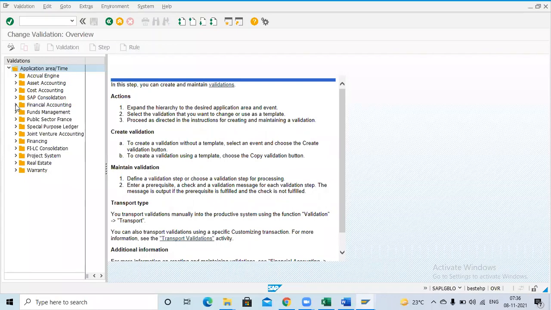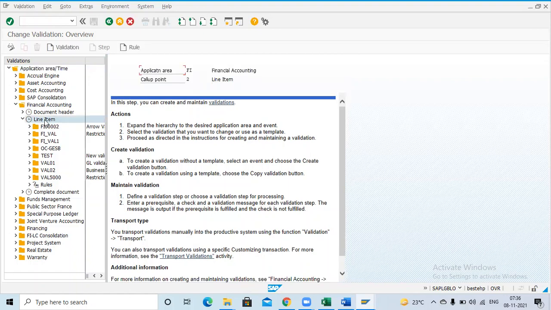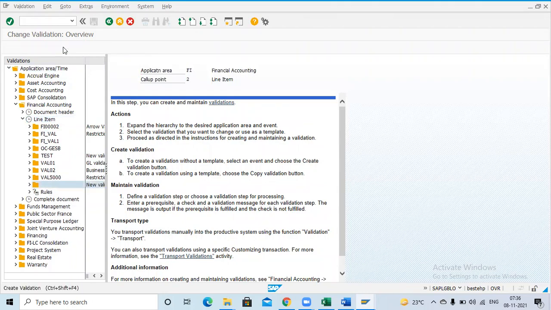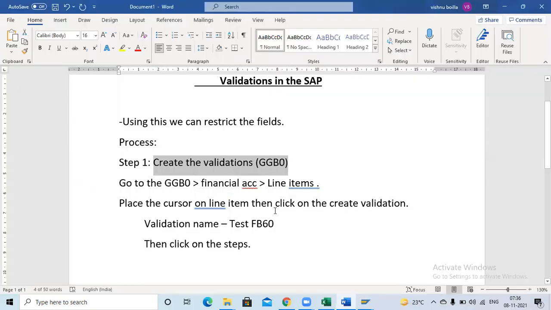Okay, under this financial accounting line item, these are the previous validations. We are going to create the validation under line item level. So place the cursor on line item level. Above you can see one option, create validation. Just click on create validation. Automatically the system will ask for a validation name. So same, I have given in the note. Place the cursor on line item, click on create validation.